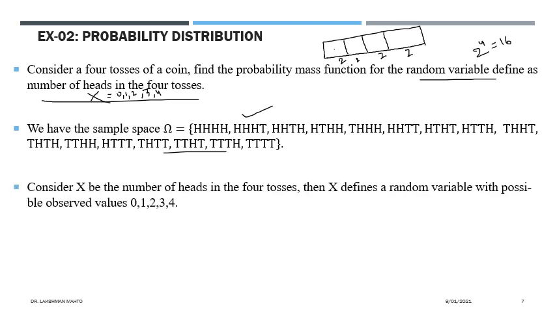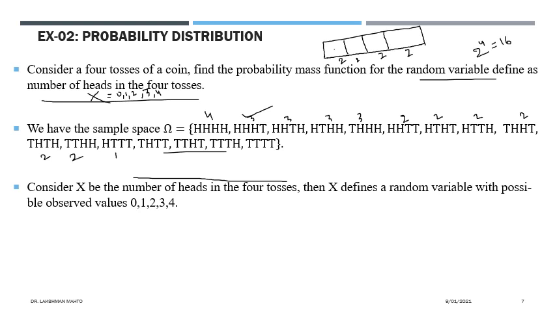Now we have 16 outcomes, and over this random experiment we have defined a random variable that counts the number of heads in these 4 tosses. Here you can observe 4 heads. Here 3 heads, 3 heads, 3 heads, 3 heads. Here 2 heads, 2 heads, 2 heads, 2 heads, 2 heads, 2 heads.